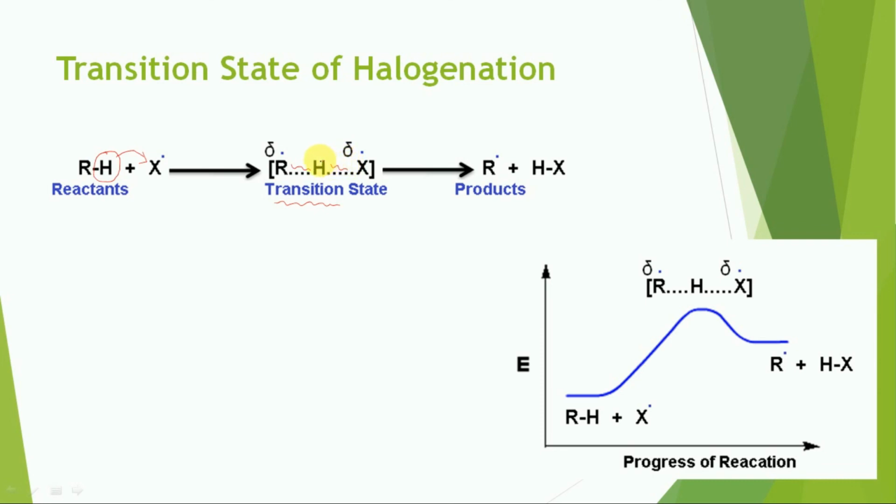At the same time, the odd electron, which is on the halogen in the case of the reactant and on the alkyl group in the case of the product, is divided between the two in the transition state: on the alkyl as well as on the halogen.